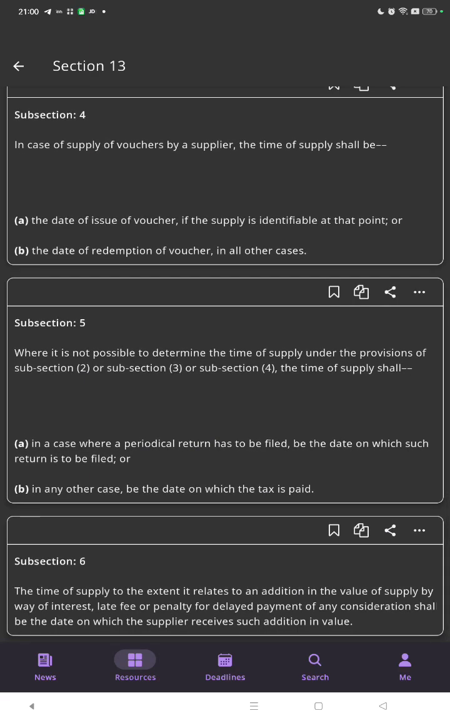Subsection 6. The time of supply to the extent it relates to an addition in the value of supply by way of interest, late fee, or penalty for the delayed payment of any consideration shall be the date on which the supplier receives such addition in the value.